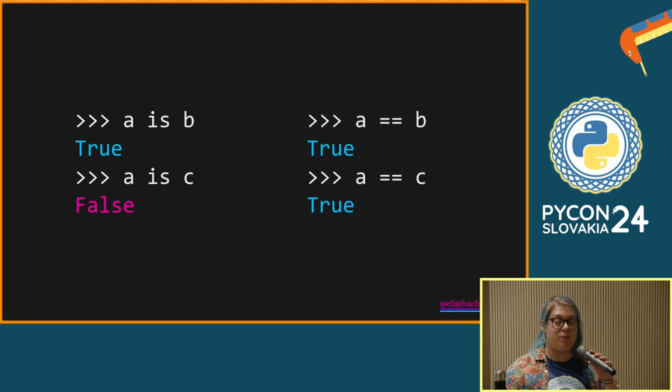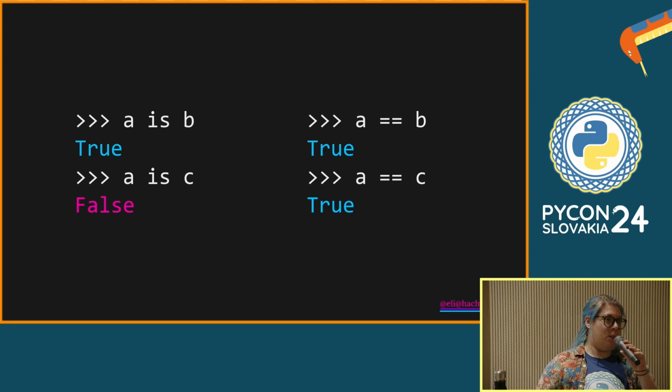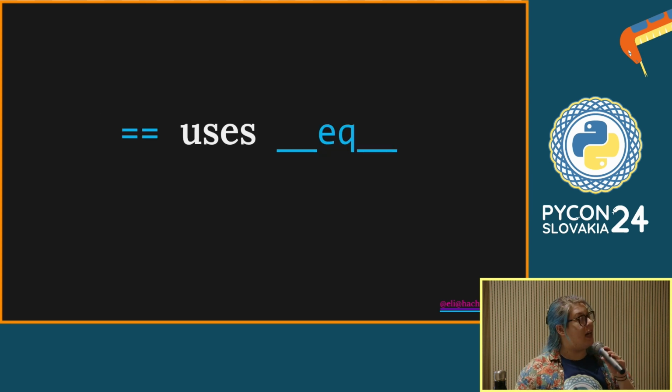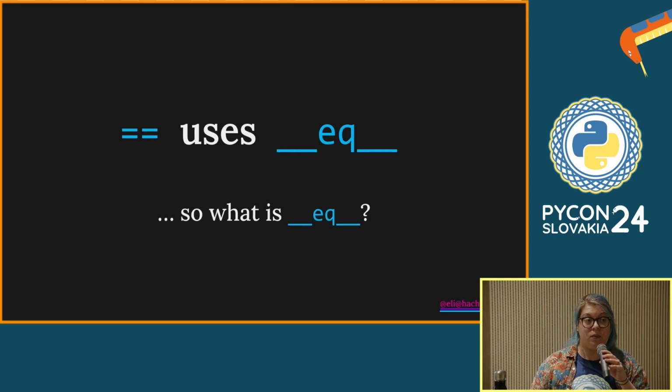We also have the double equals operator. If you call that on these objects, you'll see here that A is equal to C in some way. And this can be really confusing. You might think that these things are doing the same thing, but they're not. So what is that double equals actually doing? It's using a magic method under the hood. That's what it calls into. That's what it relies on. So what is this magic method? Underscore, underscore, eq, underscore, underscore.